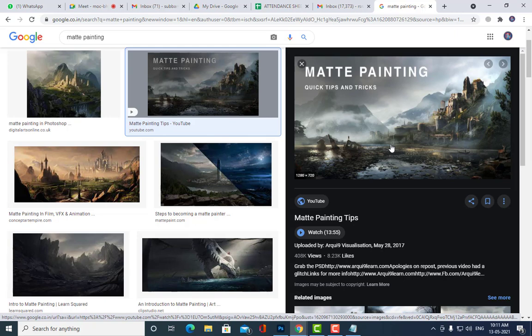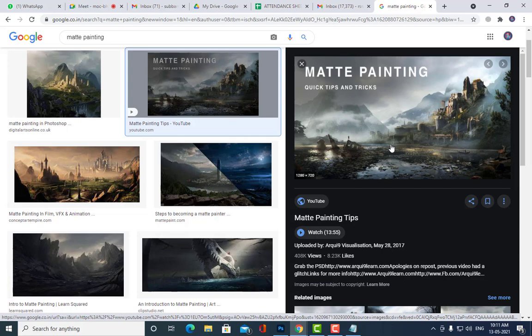So we are actually compositing different images. What is the meaning of compositing? Compositing means mixing different images and videos and showing it as a single file, a single video or a single image. That is called compositing. So in matte painting also we are doing compositing.